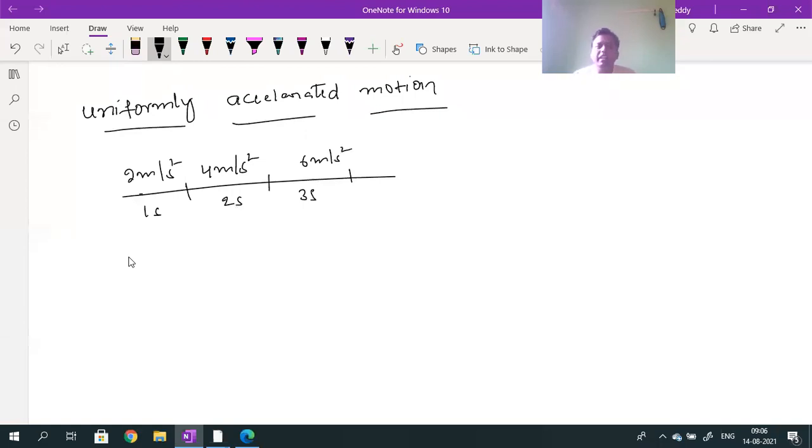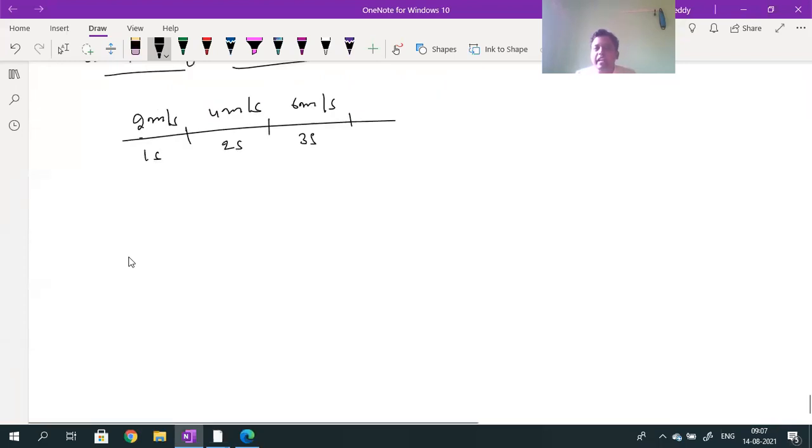Are you getting? Otherwise, instead of writing acceleration, I can also write the velocity. To call the motion as uniformly accelerated motion, velocity should be increased. Velocity should be increased in the same order. Same order in the sense what? Here velocity 2 meter per second. Here velocity 4 meter per second. Here velocity 6 meters per second. Velocity increasing or not? Increasing, but in the same order.